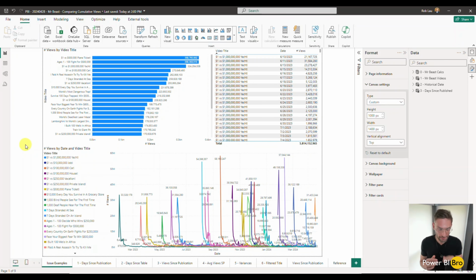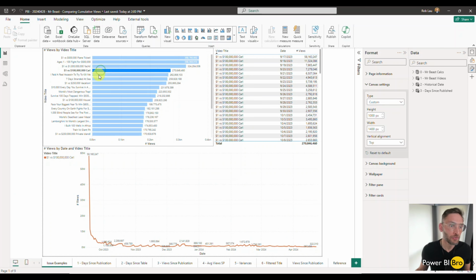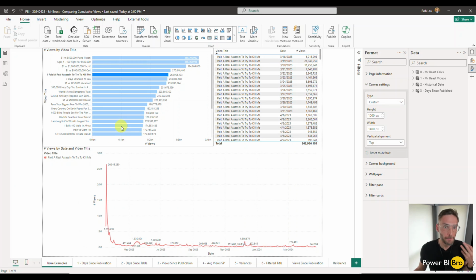So let's think about that. Here's where you get into a problem. This page, the issue examples, is going to talk through the problem we're going to be solving today. As you can imagine, there's a whole bunch of videos. Video 1, video 2, and if you click a video, you can see, okay, a lot of people start watching it, millions and millions of people, because Mr. Beast is just the man. And as you click through these, well, we can't compare them.